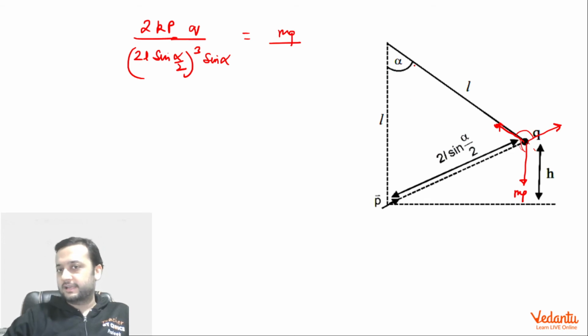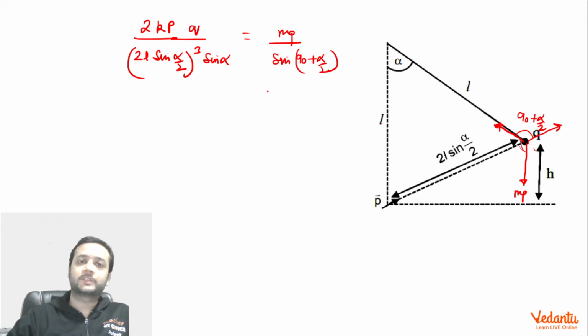Now this angle is α, and this triangle is isosceles, so this will be 90 minus α/2. Hence this angle will be 90 plus α/2, because the total is 180. So we get sin(90 plus α/2), which is cos(α/2). We can expand sin α as 2 sin(α/2) cos(α/2).